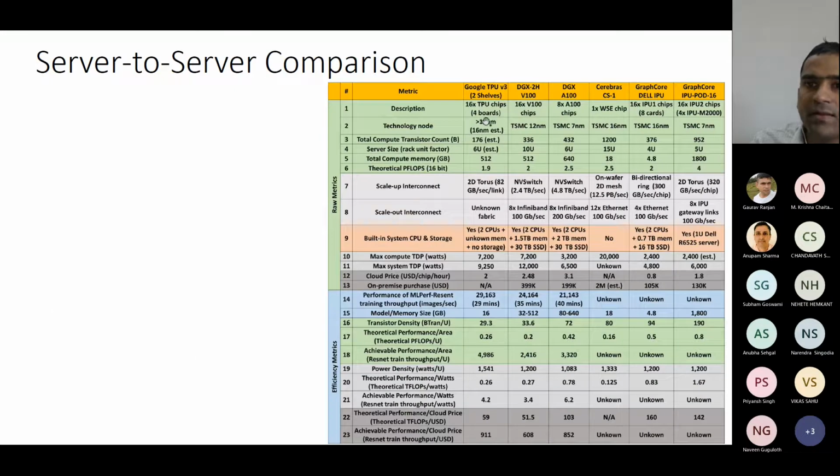So here it has 16 TPU chips. Here it has 16 V100 chips. Here it is only 8 V100 chips. Here it is 1 chip, 16 chips, 16 chips.